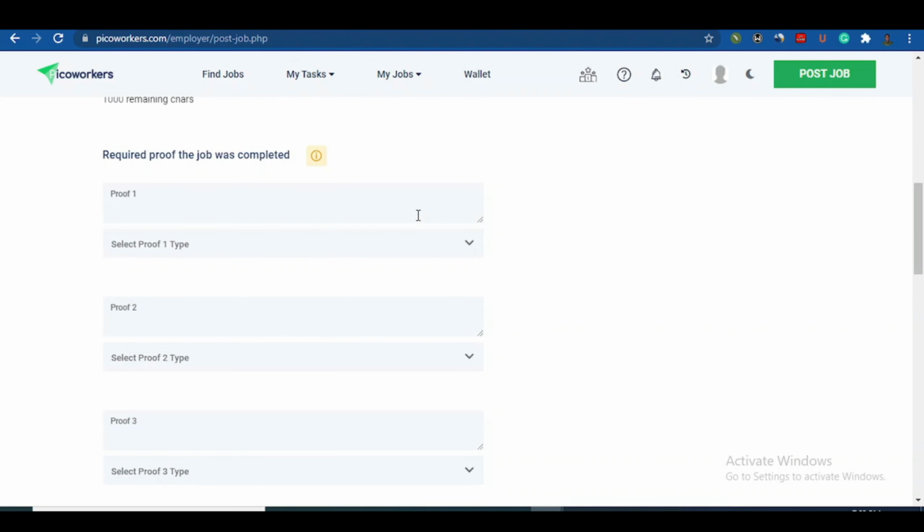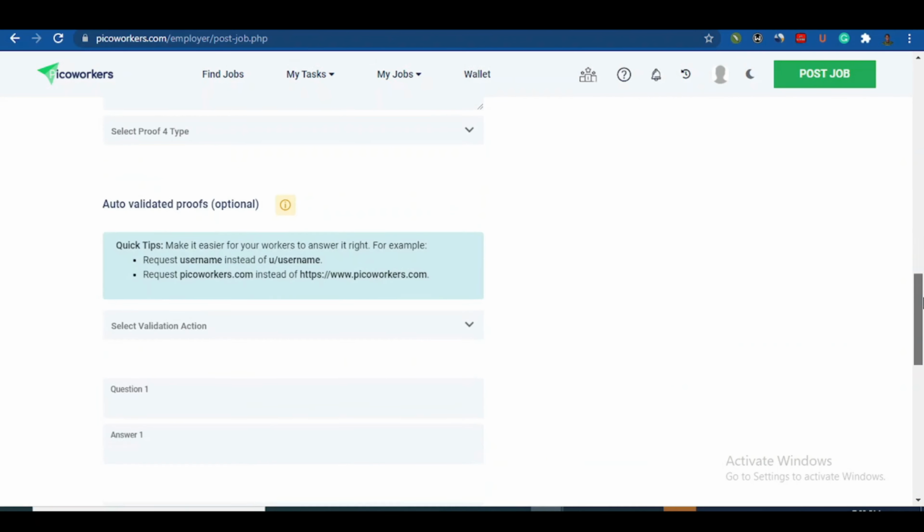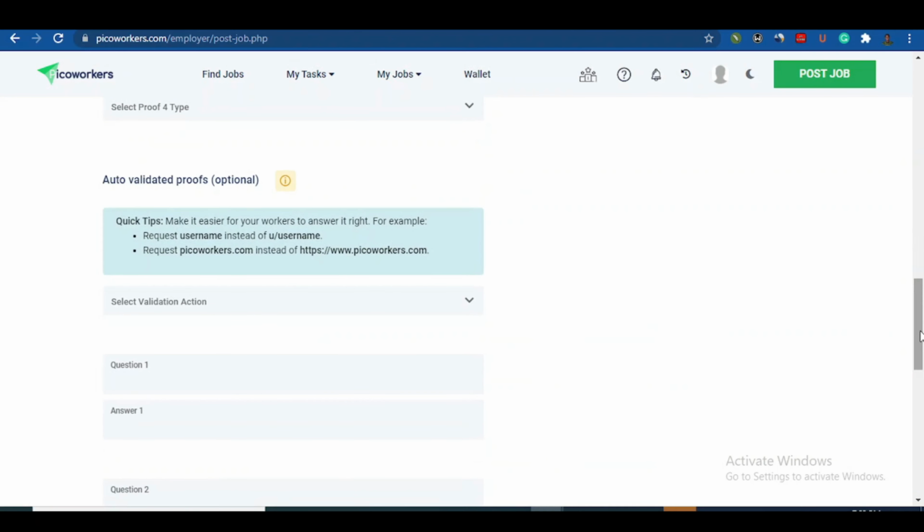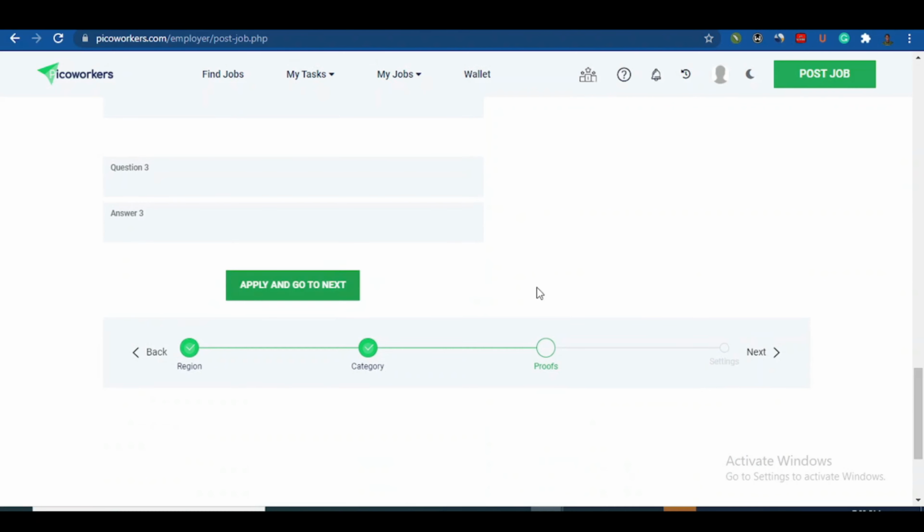Then you ask them to send proof. Your proof can be a screenshot. You can just put here a screenshot of the complete survey. Okay, the screenshot is not correct. It should be a screenshot of the completed survey. Just like that, so that they get paid with proof. So that's done. All of this is optional, I can just leave it the way it is. Then you can just come here and click on next.